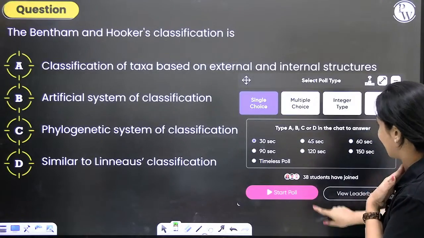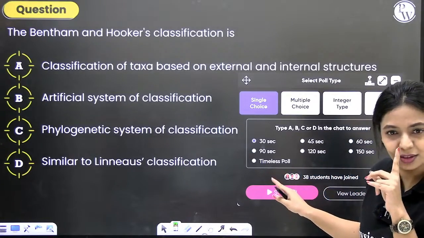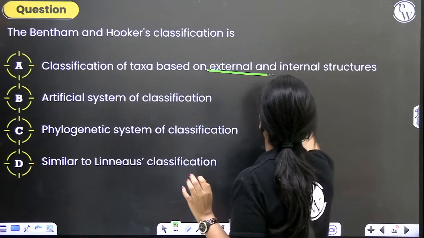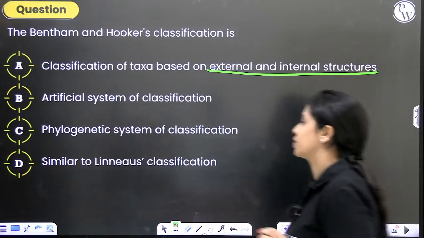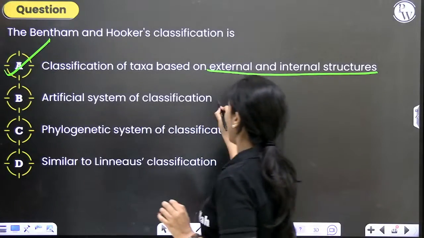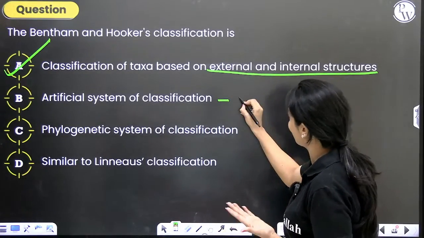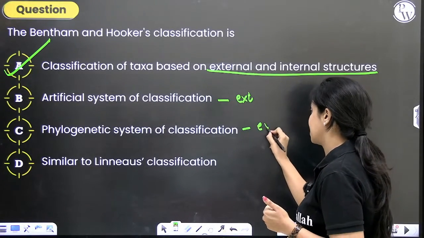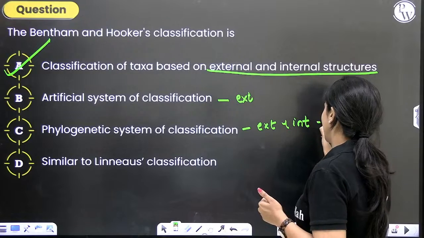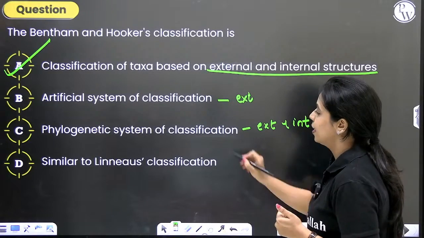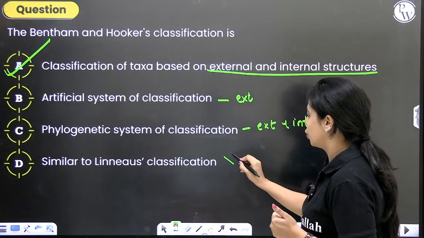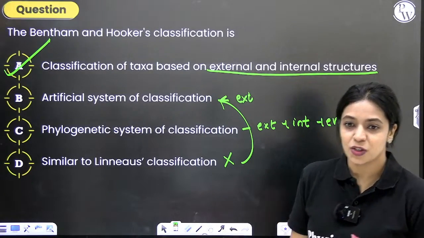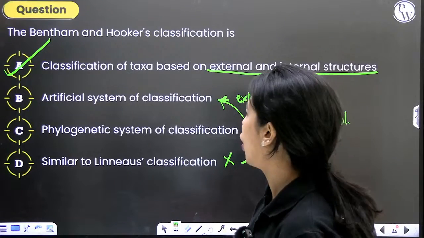Hey, wait, what was that? I ticked A only as the correct answer, no? A is the correct answer here. Bentham and Hooker's classification is based on external as well as internal structures. So the correct answer here is option A. Artificial system of classification is only a few external features. Phylogenetic is external plus internal plus evolutionary relationship. Similar to Linnaeus' classification, no. Linnaeus' classification is an example for artificial system of classification. So the correct answer for this question is option A.